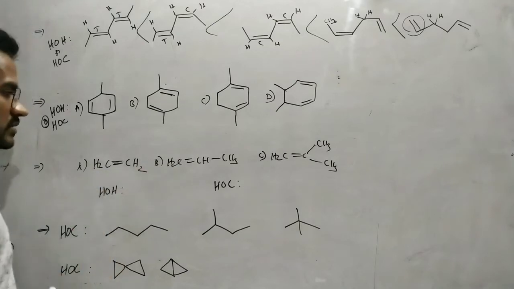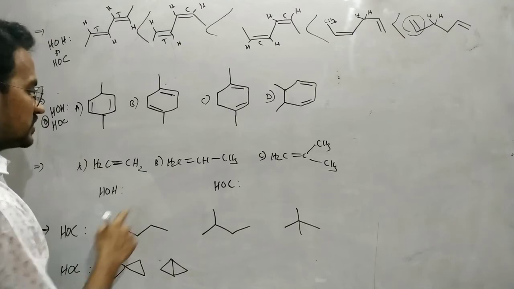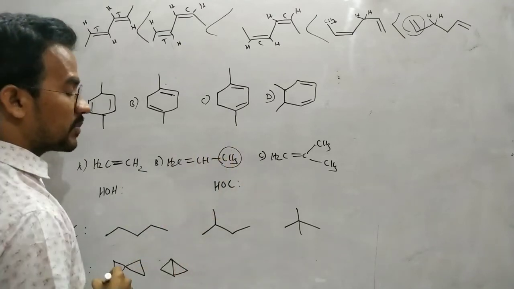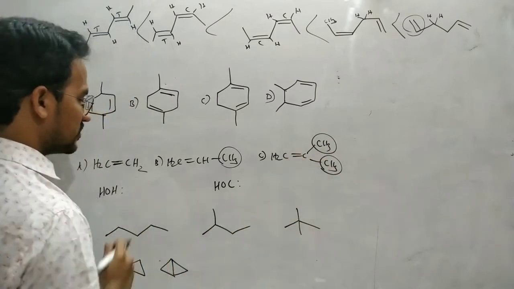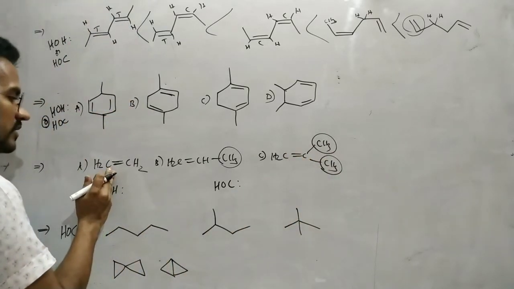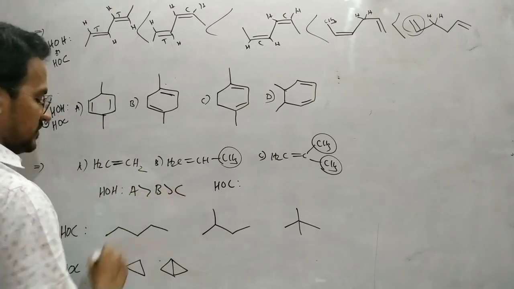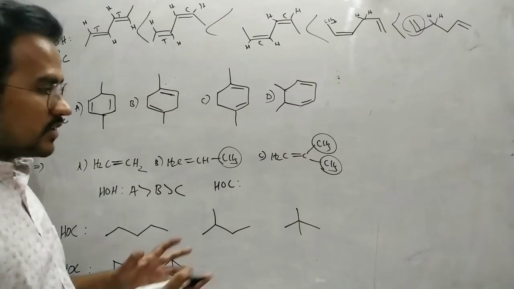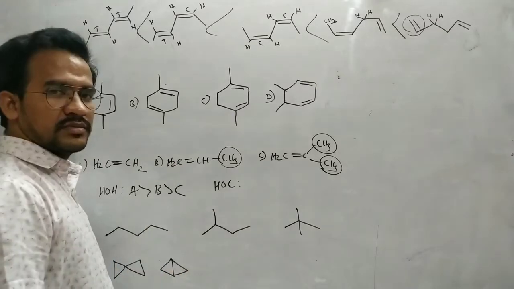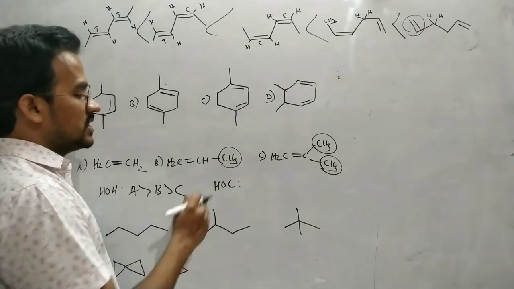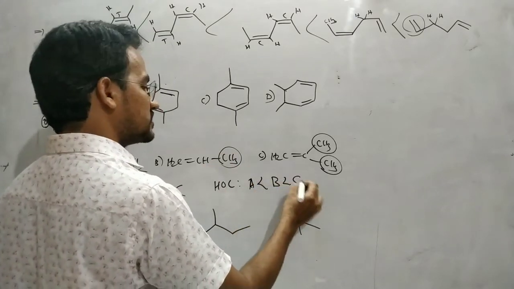Here ethylene molecule, propene molecule, isobutene molecule. So heat of hydrogenation: it is stabilized by the 3 alpha hydrogens, hyperconjugative structures. There are 6 hyperconjugative structures, so it is more stable. Next it is more stable. This one has no alpha hydrogens, so it is the less stable compound. So A, B and C, that is the heat of hydrogenation. Now coming to the heat of combustion, here all compounds have a different molecular weight, not the same. In this case, heat of combustion is directly proportional to molecular weight. So A less than B less than C.